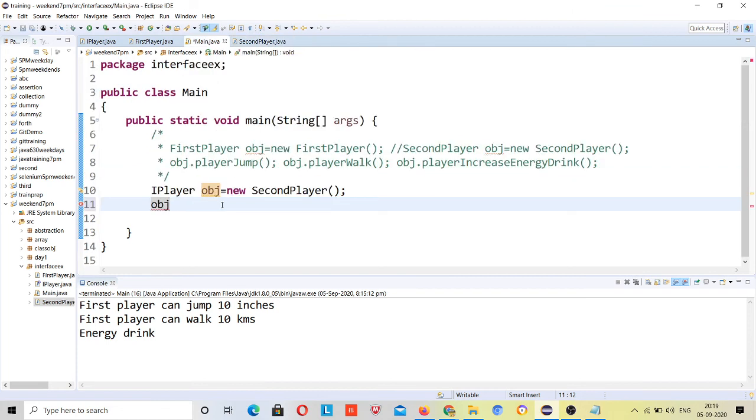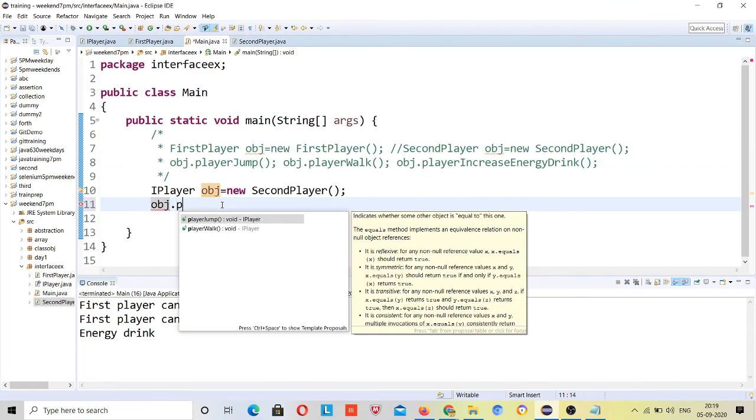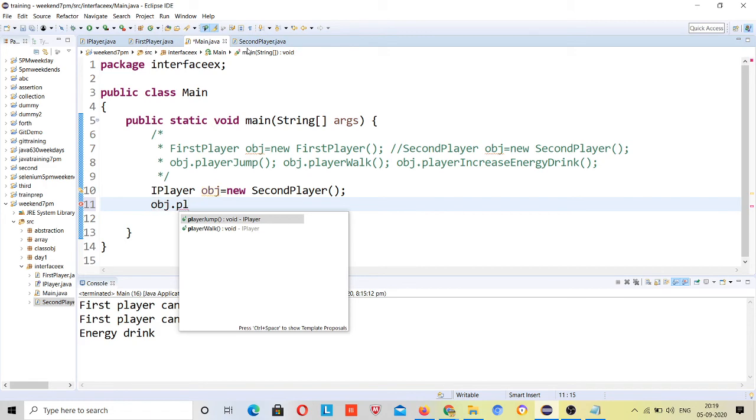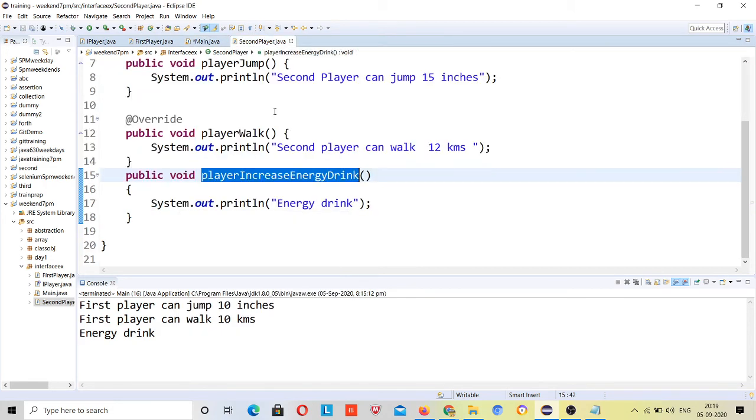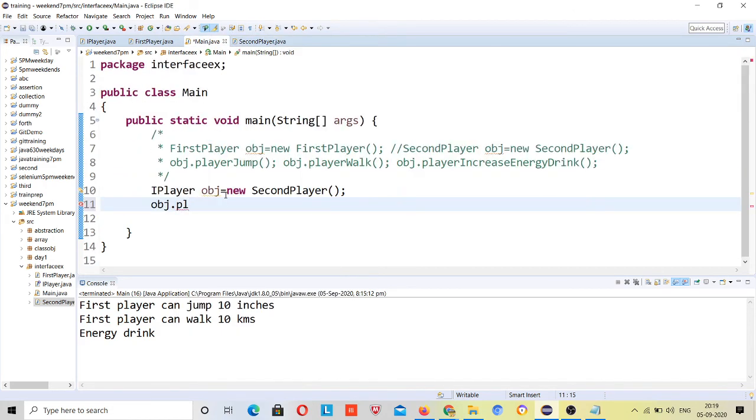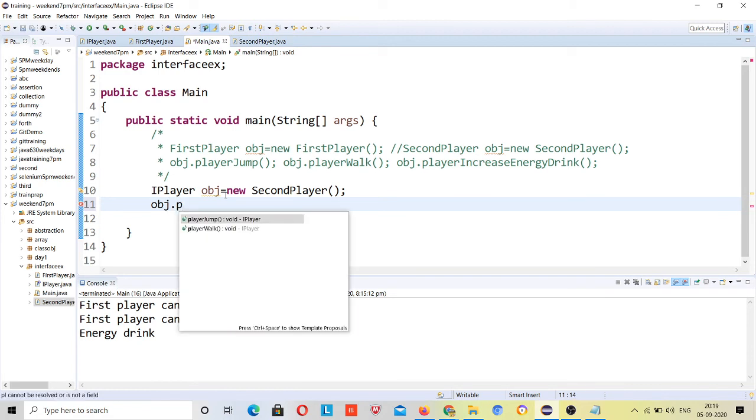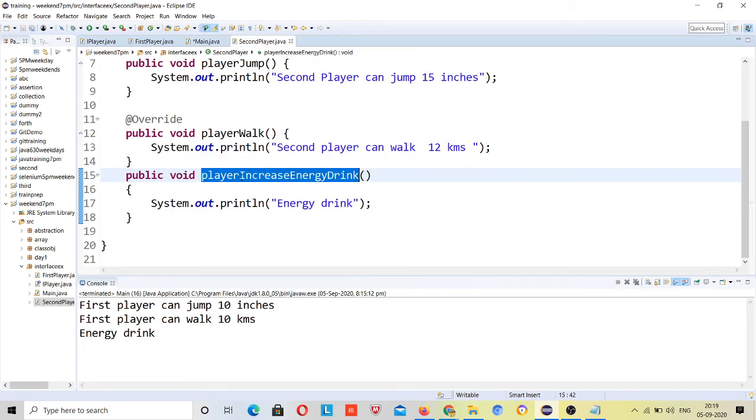Object dot player, and what is the name starting from? Okay, player increase. See, this one is not suggesting me player increase energy drink. The second player has a new property also, player increase energy drink, right?